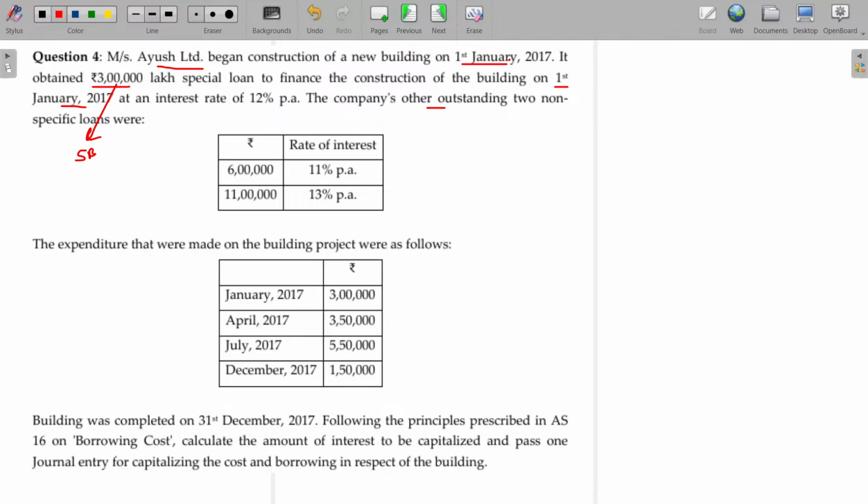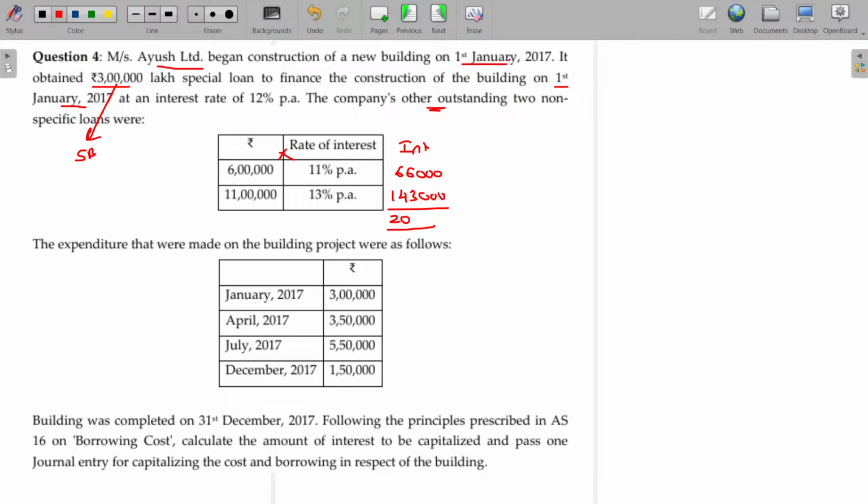The company's other outstanding 2 specific loans are here. Non-specific, then it is general. Then what about the weight? So in the case of general, you have to calculate weighted average cost of capital. So you have to multiply these two to find out interest amount. How much is that? 66,000. And here 1,43,000. Am I right?